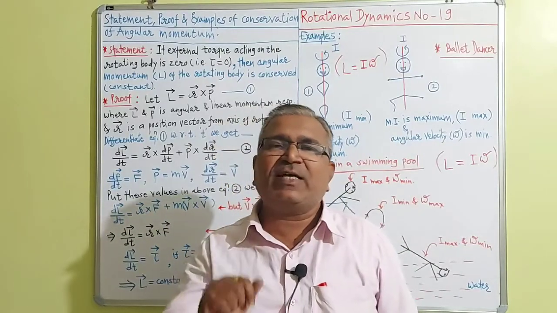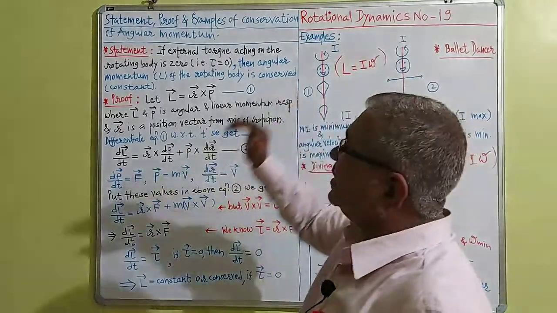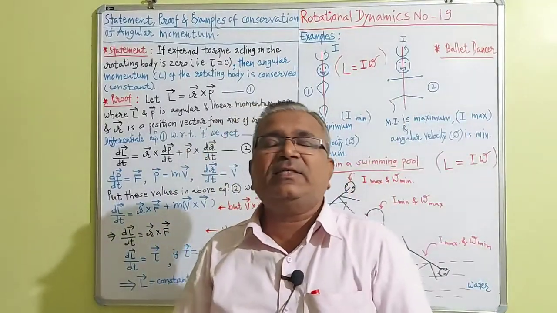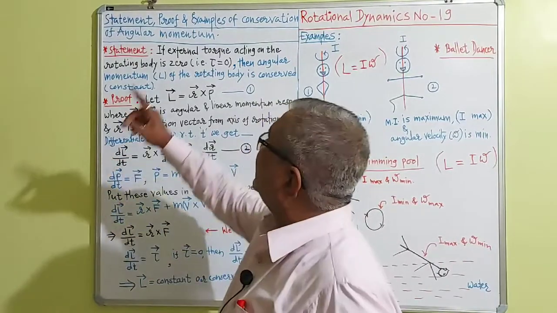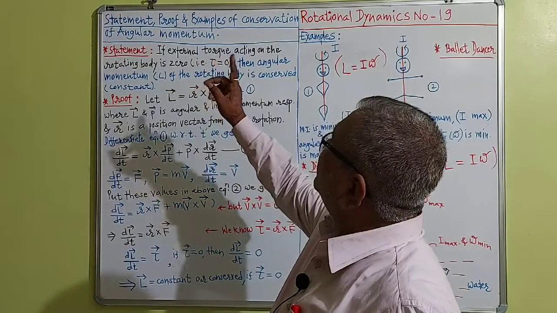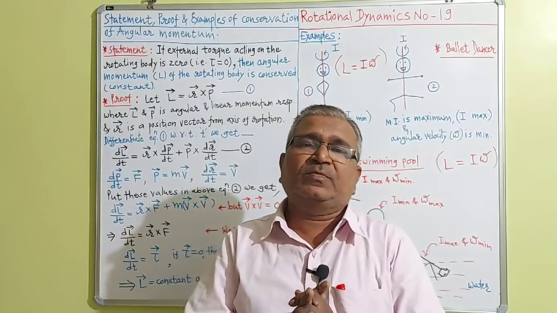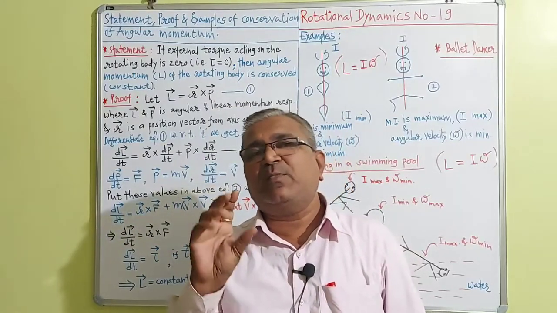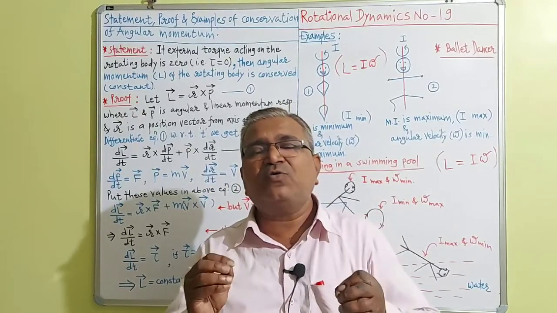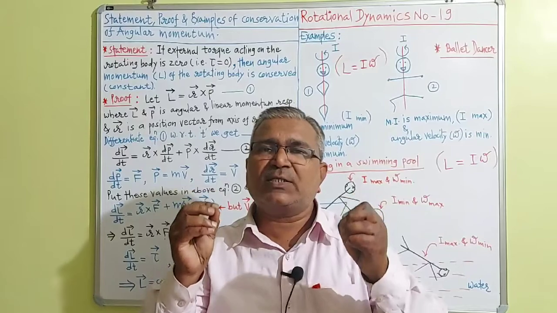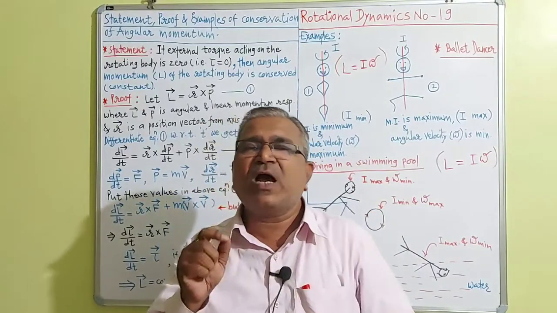As far as rotational dynamics is concerned, this is lecture number 19, and in this lecture we want to learn a very interesting article, that is the statement, proof and examples of conservation of angular momentum. When the body is rotating, spinning about its axis of rotation, how does the angular momentum remain constant, how is the angular momentum conserved, that we have to see.